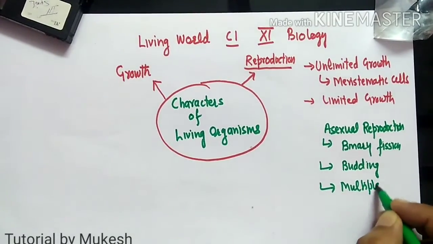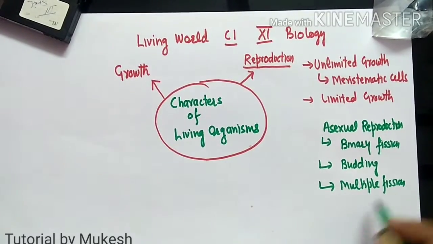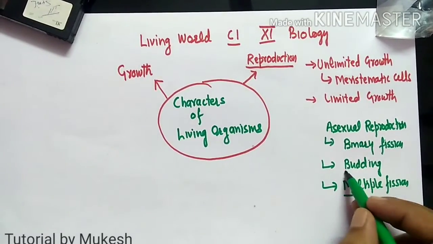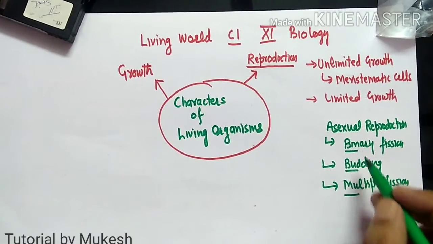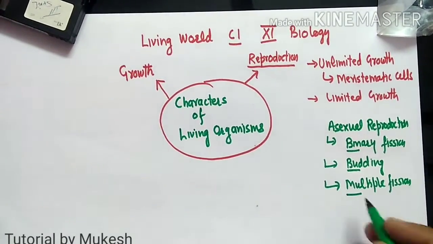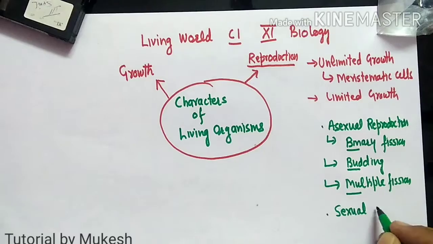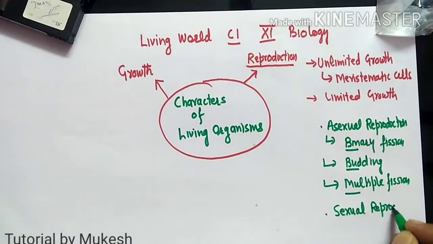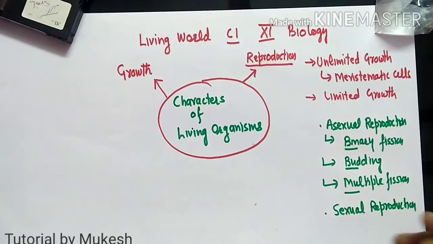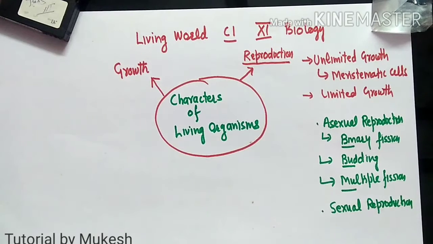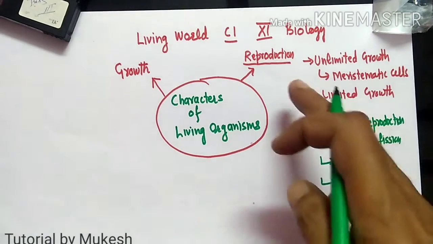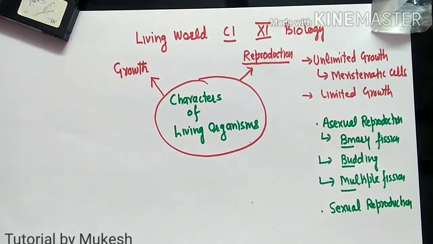Multiple fission, where is it taking place? Multiple fission is taking place in paramecium. Budding, where is it taking place? It is taking place in hydra. Binary fission, where is it taking place? In amoeba. Then in human beings, we have the sexual mode of reproduction. What's happening in sexual reproduction? In sexual reproduction, the formation of male and female gametes takes place, and there will be fertilization. So living organisms have a capability to produce their offsprings and to multiply. That's why living organisms have this feature, that is reproduction.